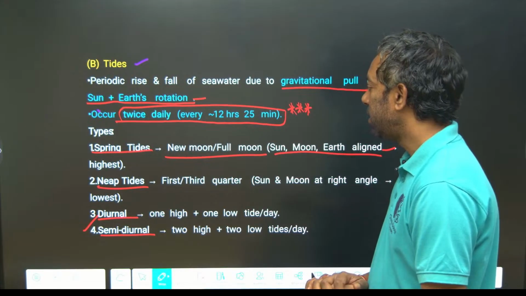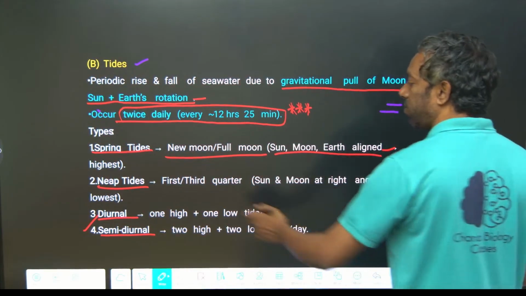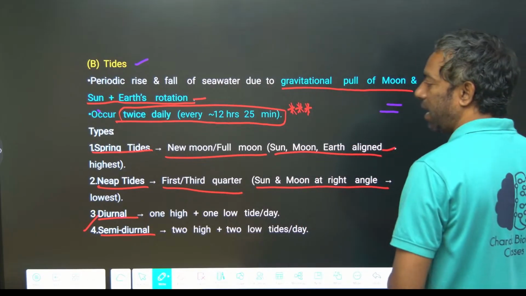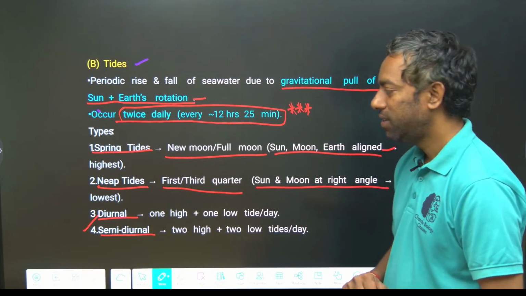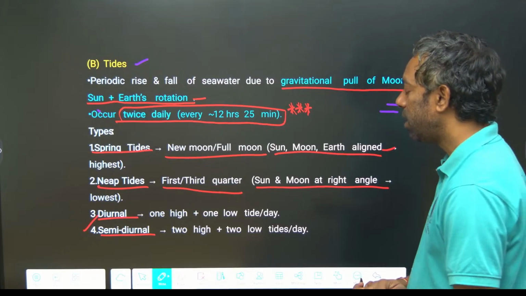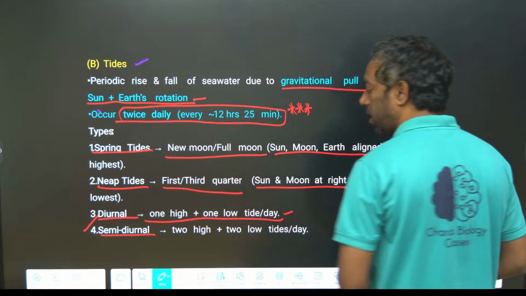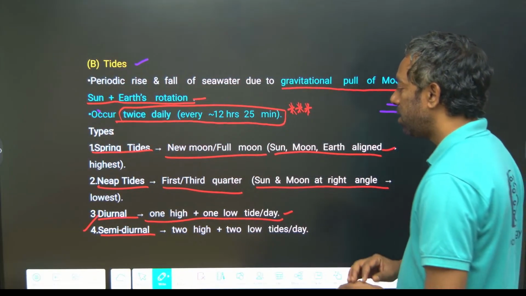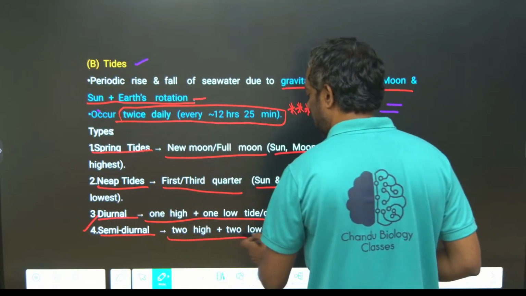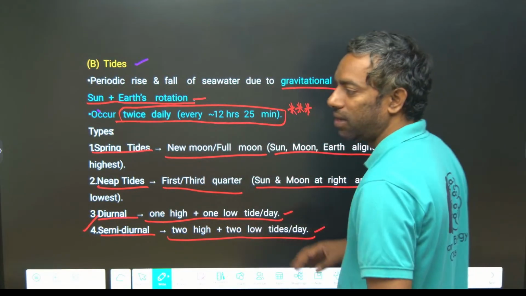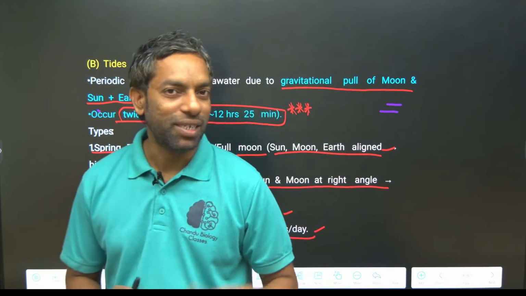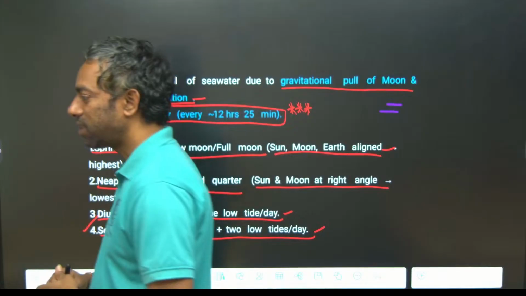Neap tides occur at the first and third quarter, when the sun and moon are at right angles, giving the lowest tides. Diurnal is one high and one low tide a day. Semi-diurnal is 2 high and 2 low tides a day. The types of tides may be asked in the exam. Just look here, take a screenshot.